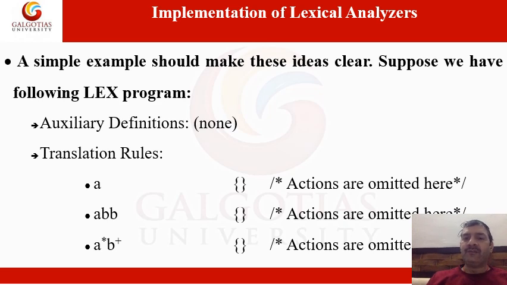You can do the same thing. This is all about the implementation of the lexical analyzer. Here I just gave you the question, the same question I discussed in class, so you can follow the steps we discussed in class and complete this implementation of the lexical analyzer.